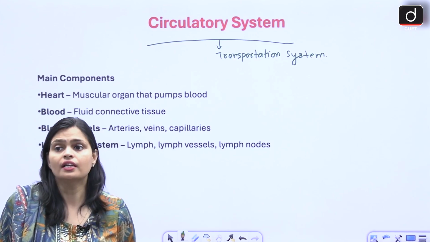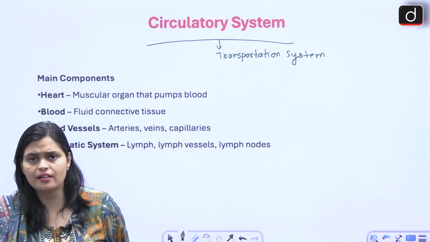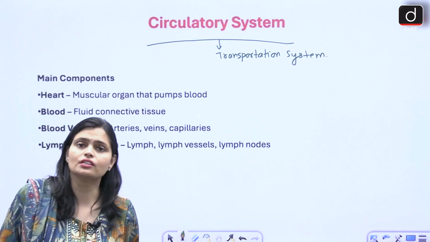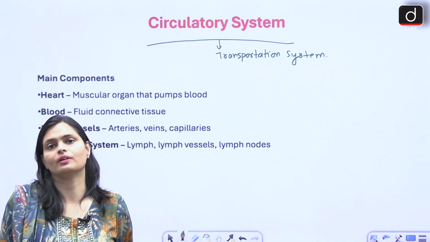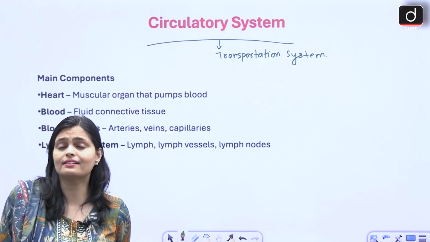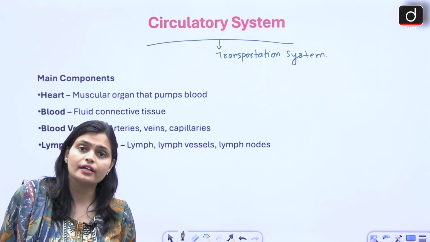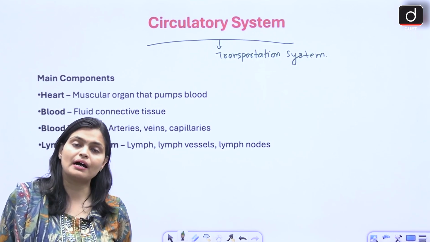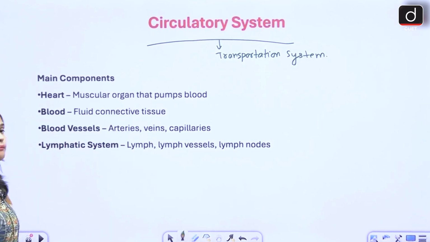So similarly, whenever the nutrient, gases, waste, how they are transported from one part of our body to other part? Via circulatory system. The circulatory system helps in the transportation of material inside our body from one part to other part. ठीक है?